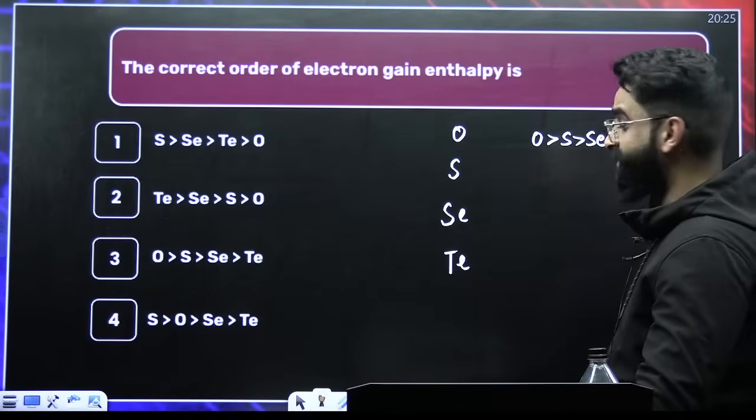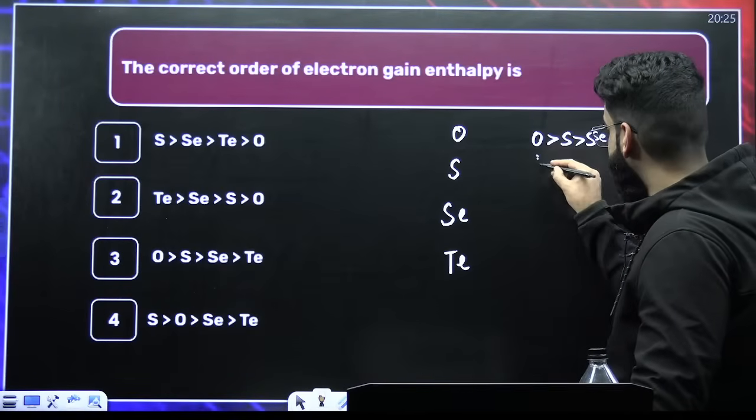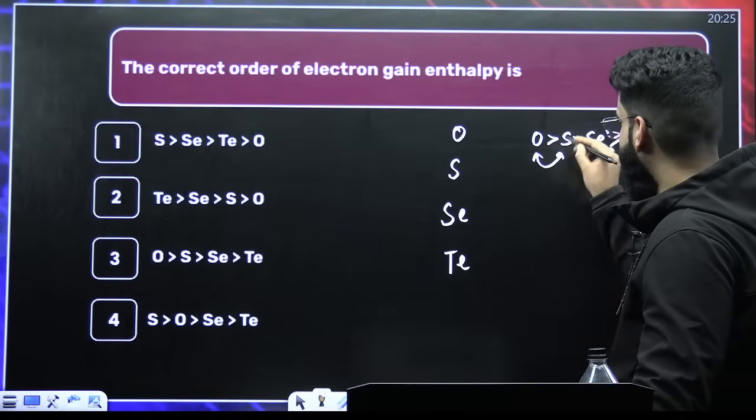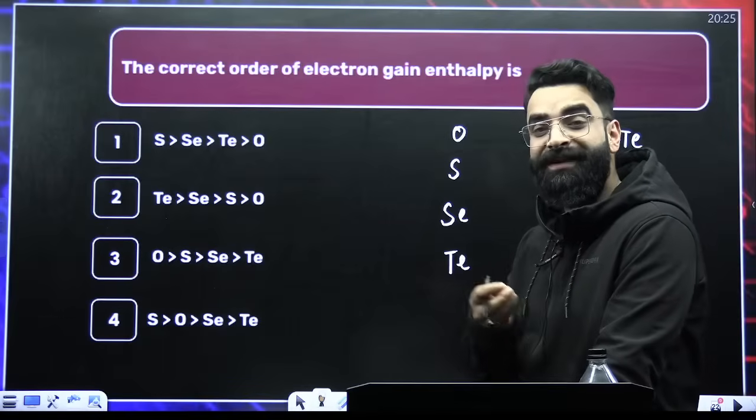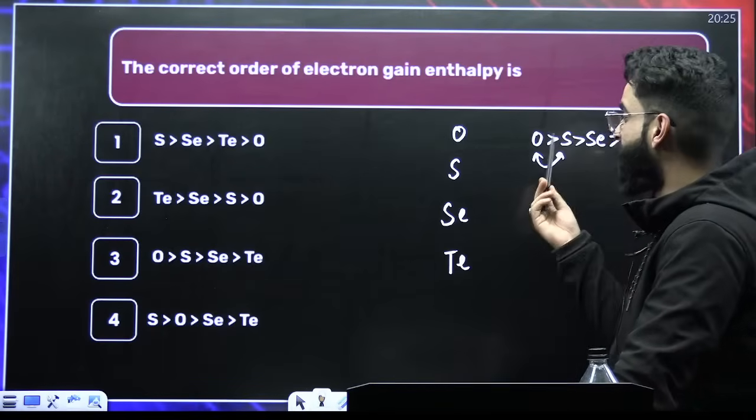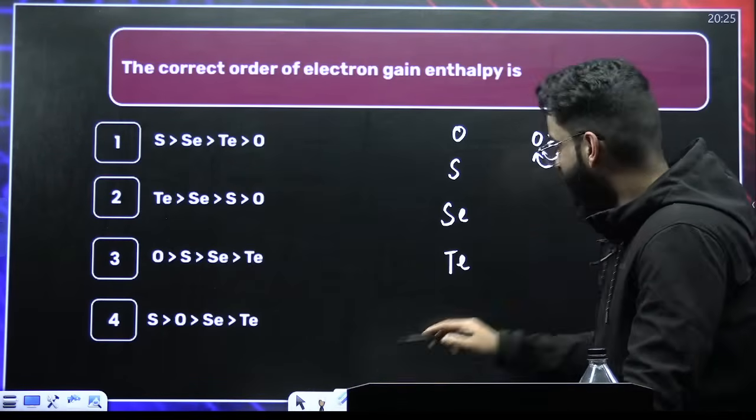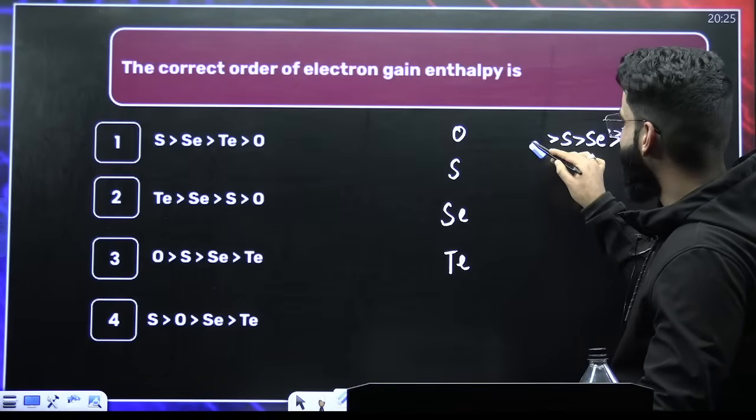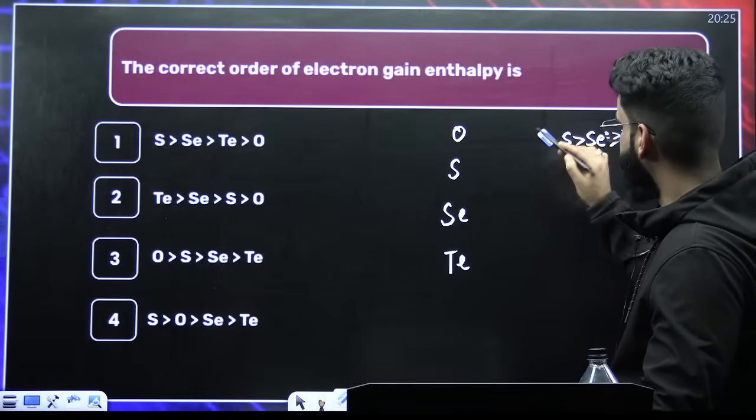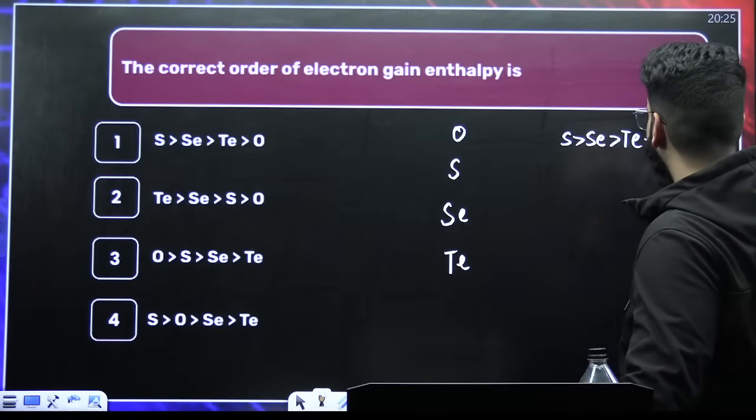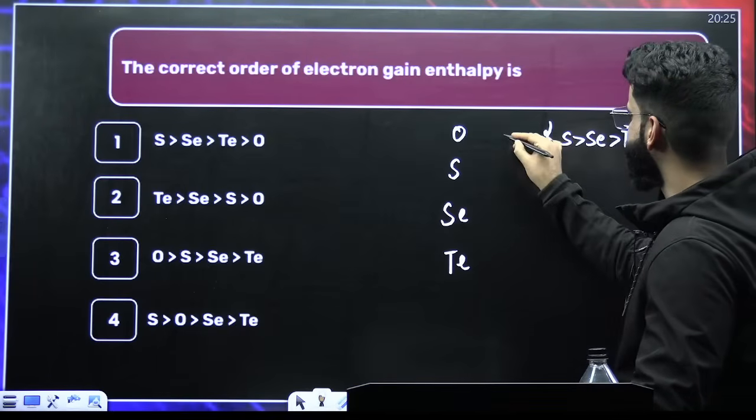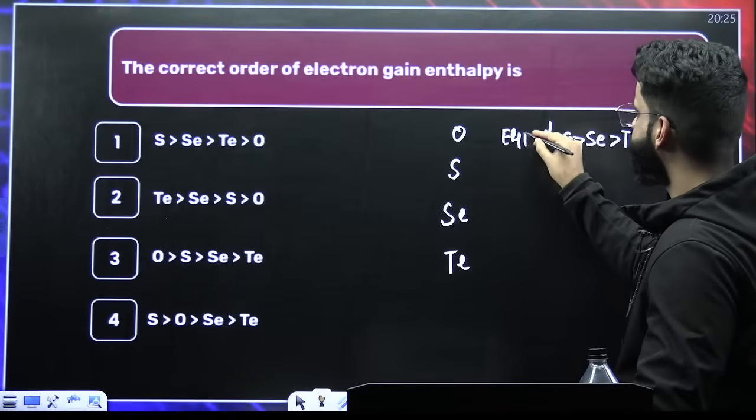But we have discussed in yesterday's session that among oxygen and sulfur, sulfur has got more electron gain enthalpy than oxygen. Why? Because of the smaller size of oxygen. That is the reason why oxygen comes at the end of the order. So this is the electron gain enthalpy order.